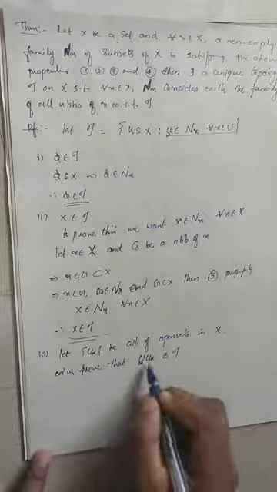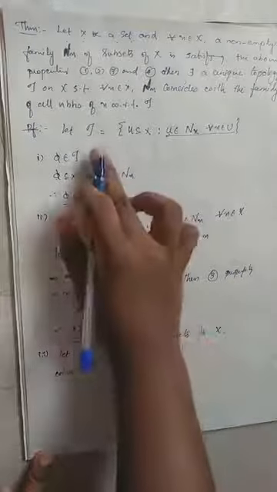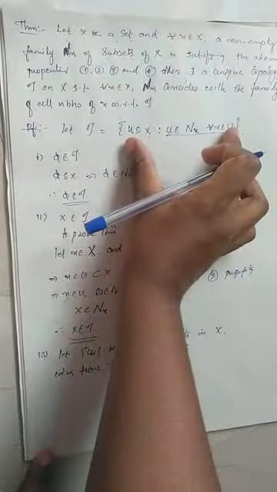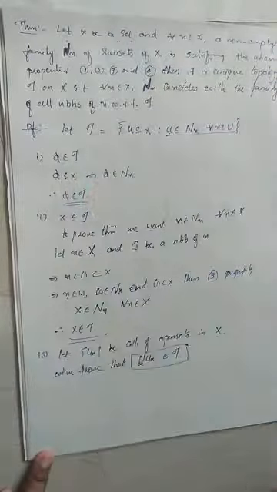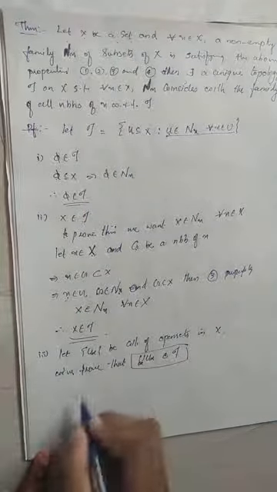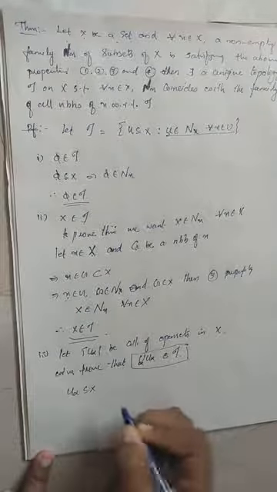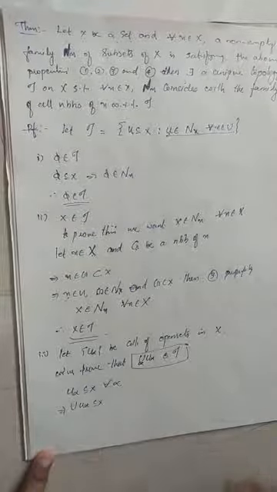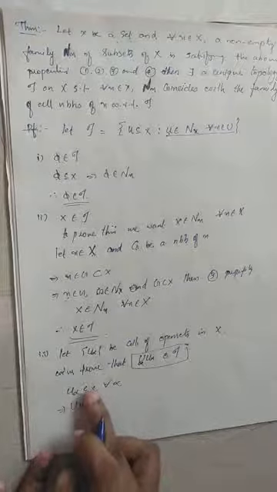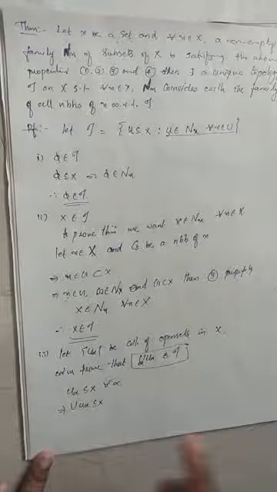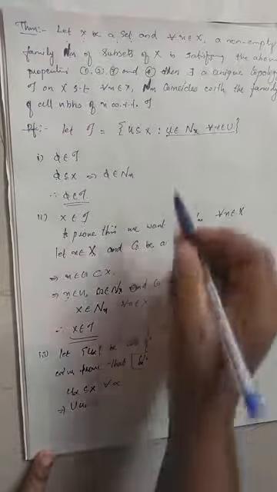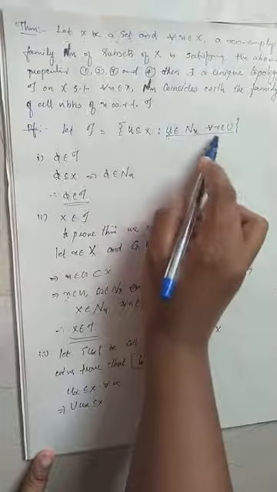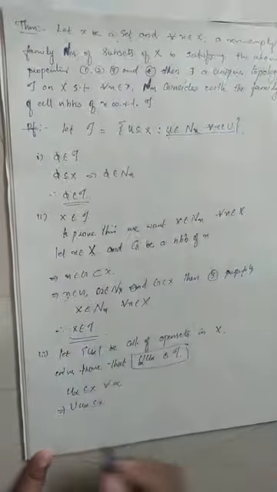How can you prove this? A set belongs to tau if it satisfies the defining property of the collection. So union U alpha must satisfy this property, and only then can we say that it belongs to tau. So what is union U alpha? Each U alpha is a subset of X for every alpha. Since each U alpha is a subset of capital X, union U alpha will also be a subset of capital X. Then we want the property that union U alpha belongs to Nx for every x in union U alpha.